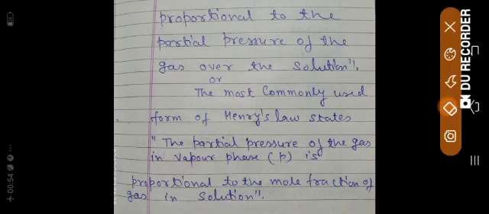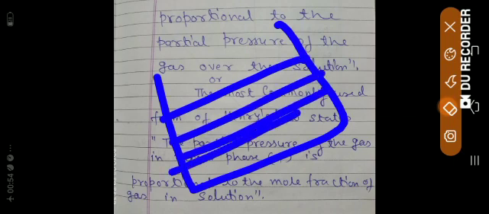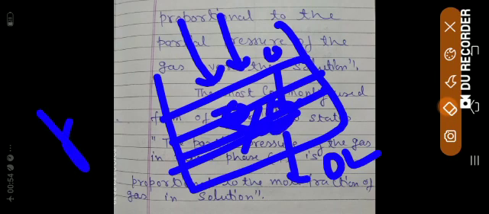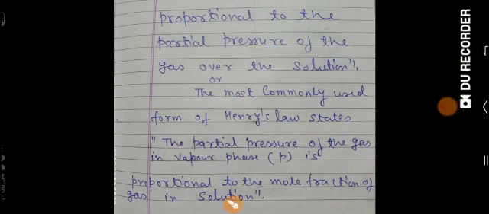Suppose I explain with the figure. Suppose X is the mole fraction of oxygen dissolved in water, and if I increase the pressure, what will happen? More oxygen will go inside and the solubility will be more. It means pressure and mole fraction of gas are directly related. This is a simple thing you can understand by yourself, but since it was given by Henry, I am naming it Henry's law.